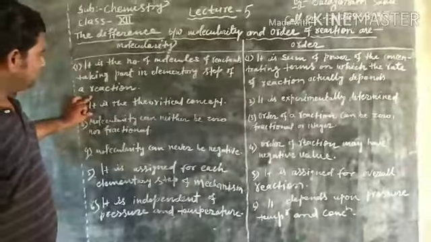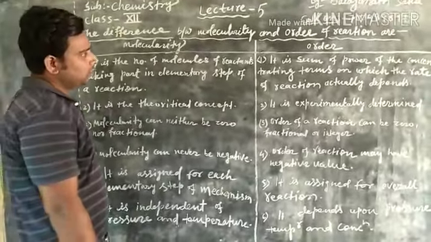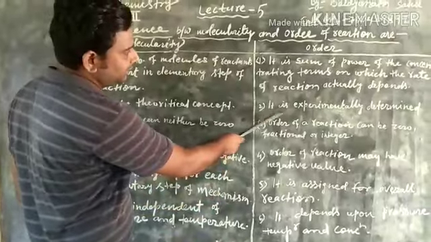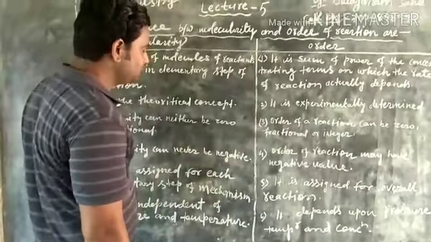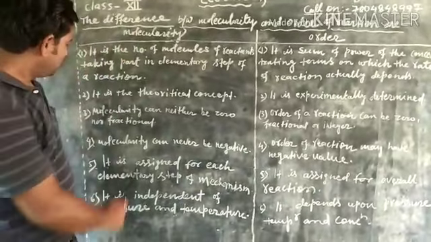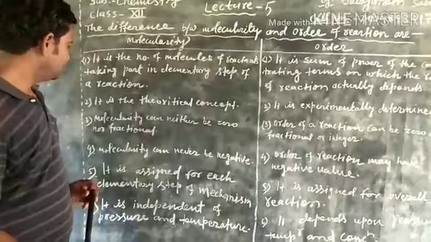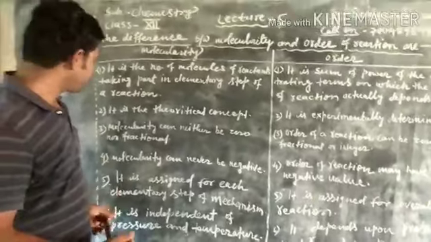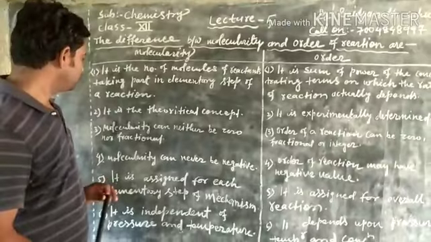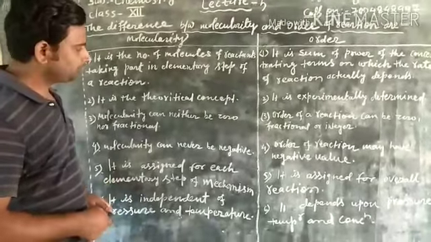Molecularity is a theoretical concept, whereas order of reaction is experimentally determined. Molecularity can neither be zero nor fractional. It is always a natural number.